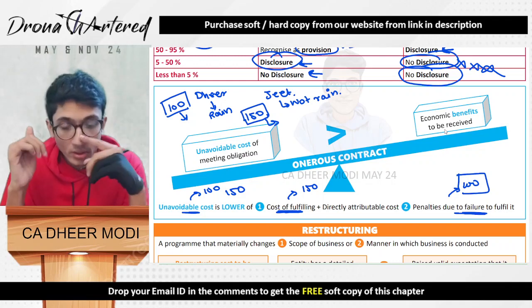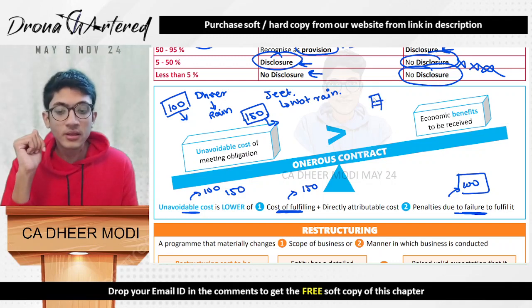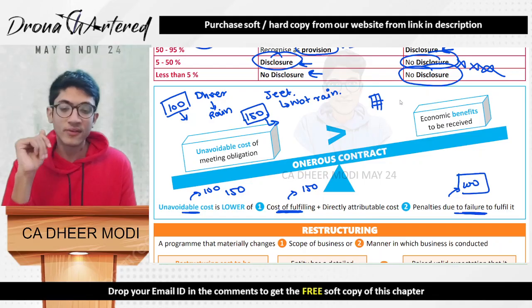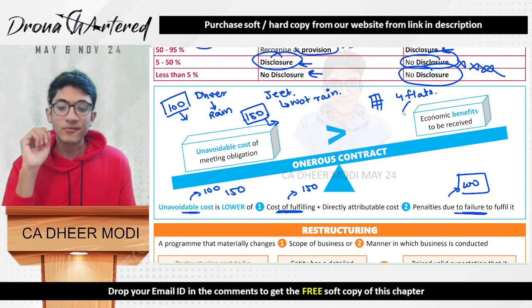If there is any contract, say for example, I'm making a building with 4 flats.